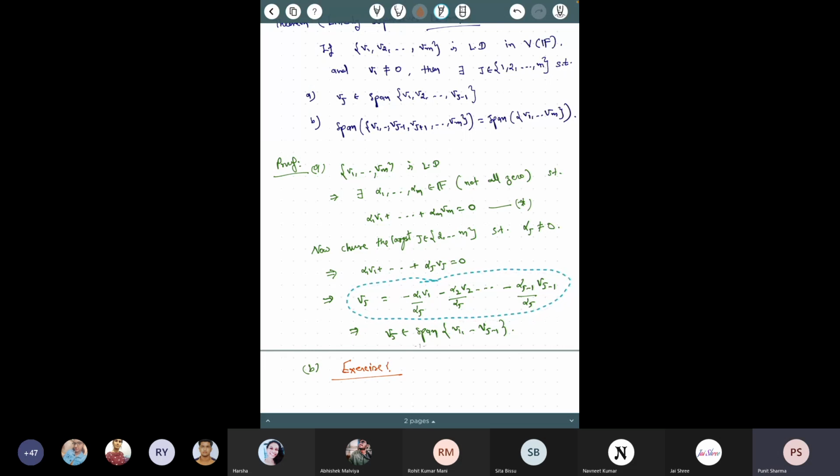So this is a very important result, because after some time these results will be useful in proving several other things, or you can say small results, for finite dimensional vector spaces. Okay. So let's move on with this result.